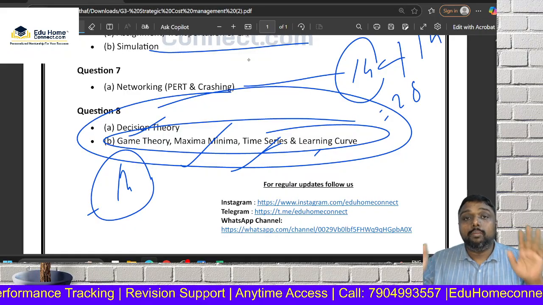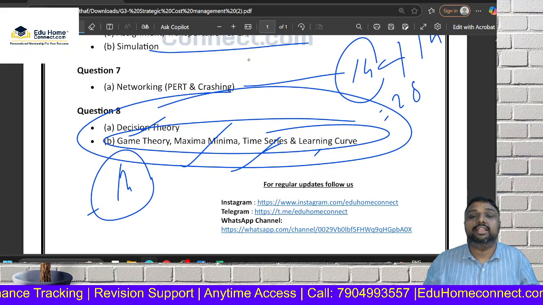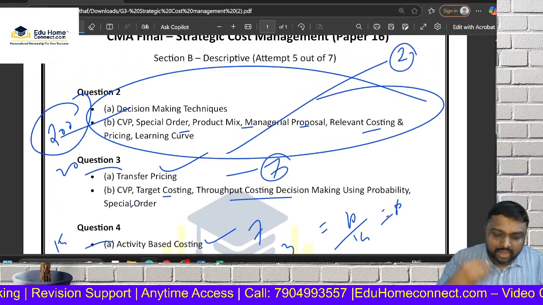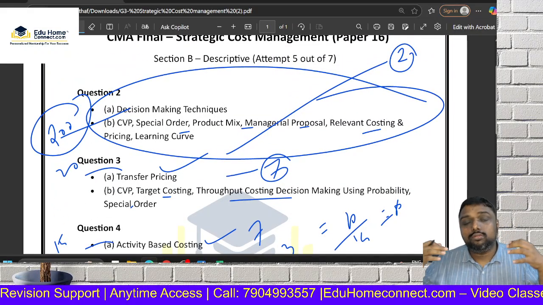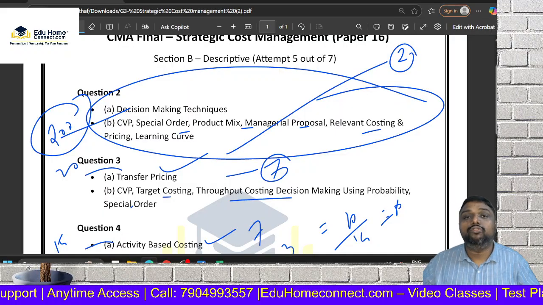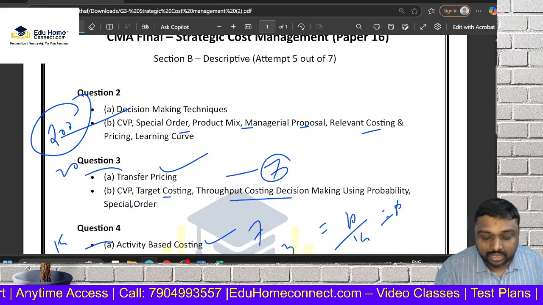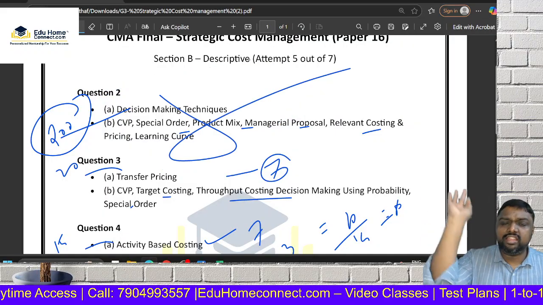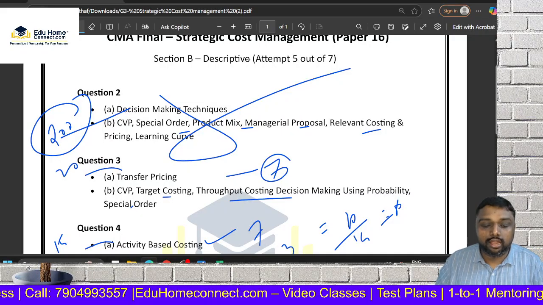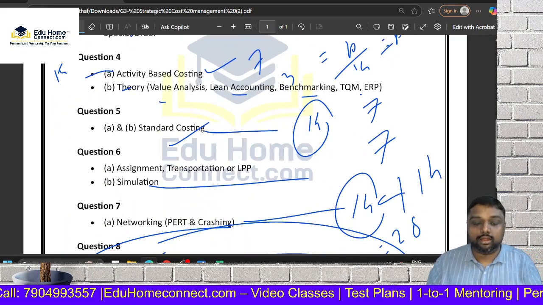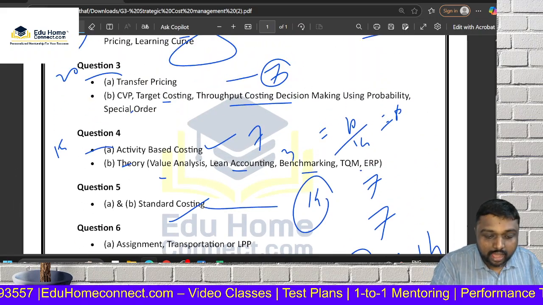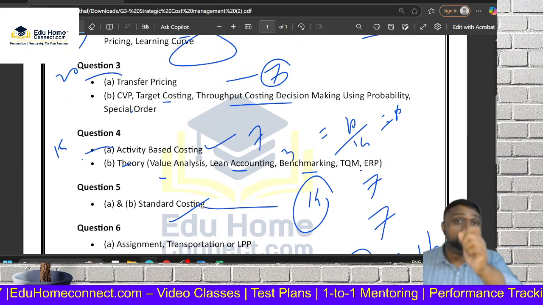So SCM, my dear friends, I am going to announce a strategy. If you have any point, I am going to give you this point. I am telling you very openly. I have trained students this way, but time management is important. If you find a topic too lengthy, leave that portion; that much big topic you don't have to learn. Learn standard costing simply, per day, 14 mark. Just learn ABC and transfer pricing, you are getting 14 mark, which is easy.